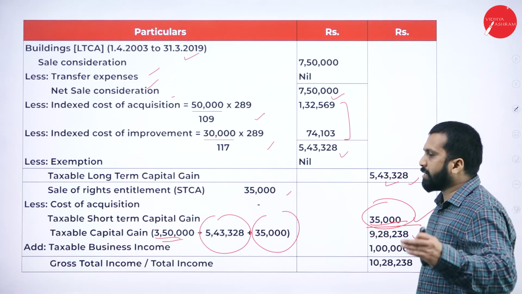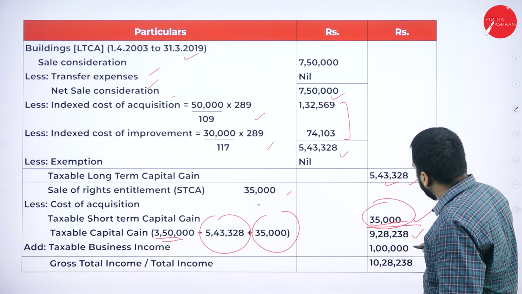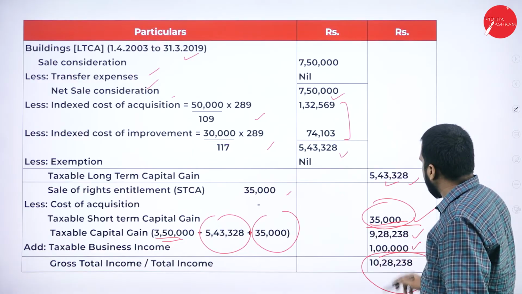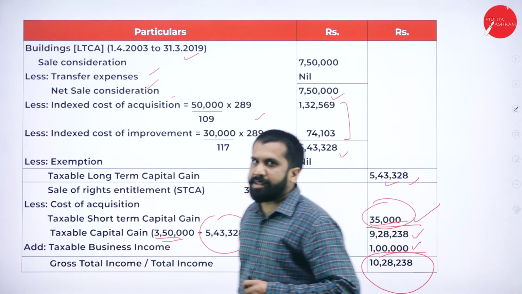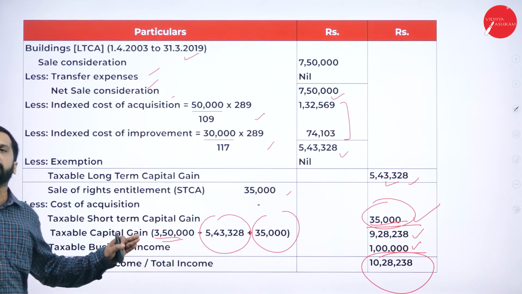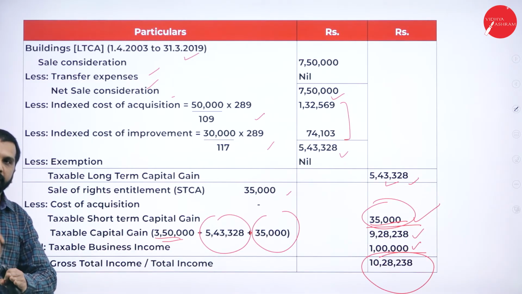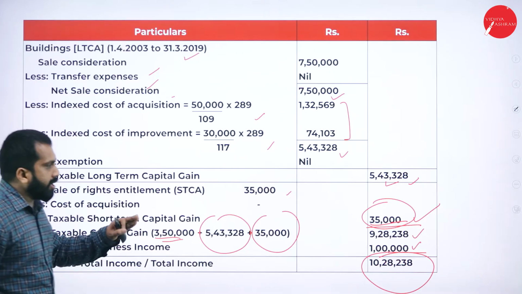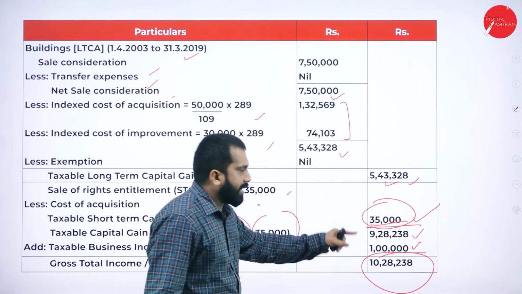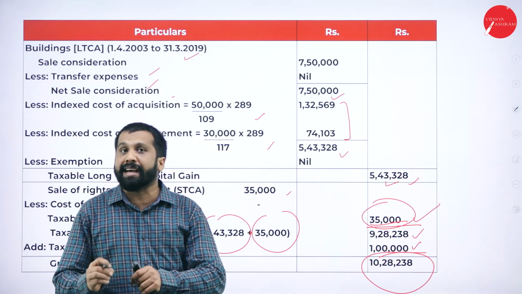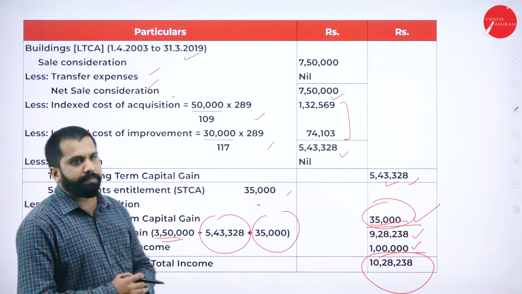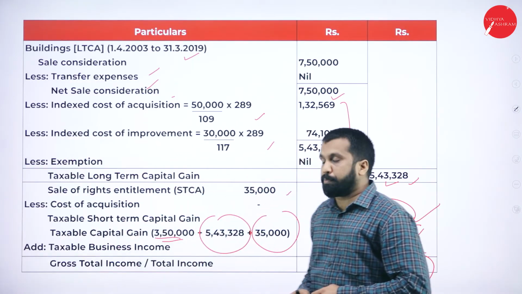9,28,000. What is the taxable income from business? 10 lakh. Total income, 1 lakh. Total income is 10,28,000. In your examination, they will not ask you total income in the capital gain. But in case they ask, then you are supposed to do like this: 9,28,000 plus 1 lakh, you are supposed to take 10,28,000. Hope you are clear. Good.